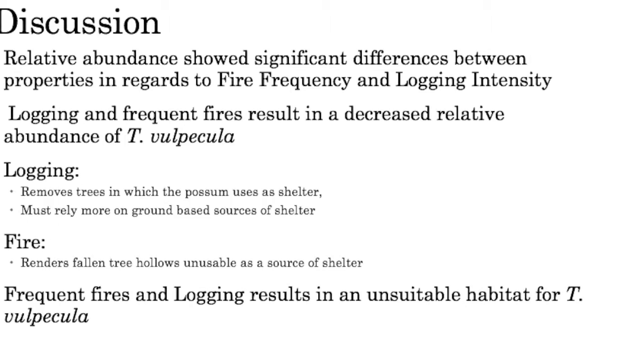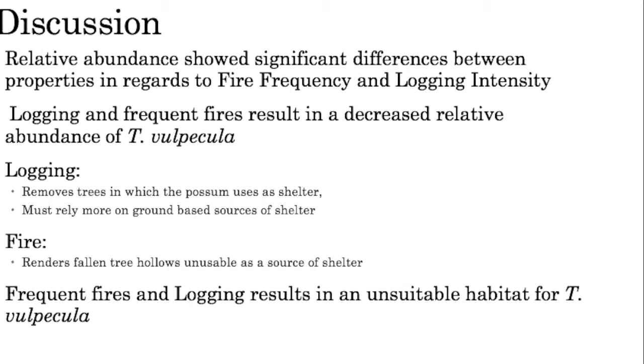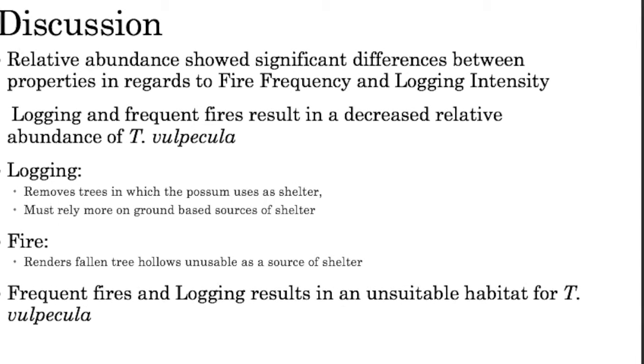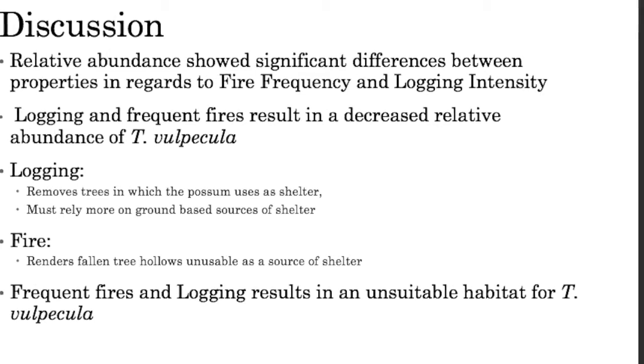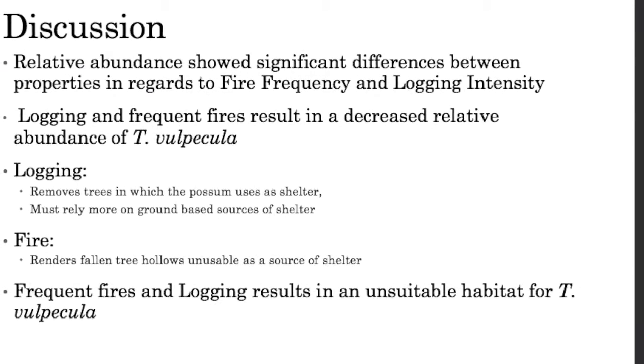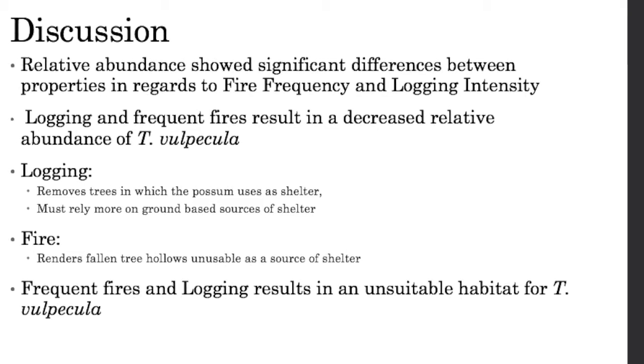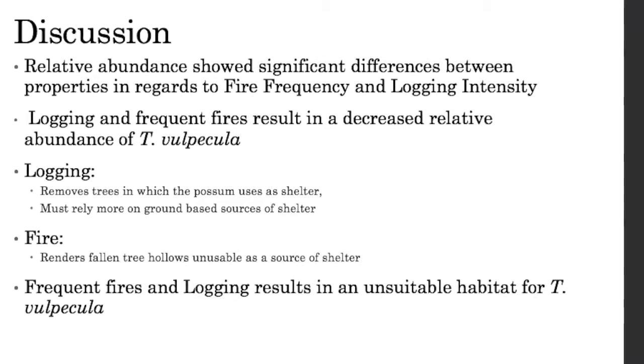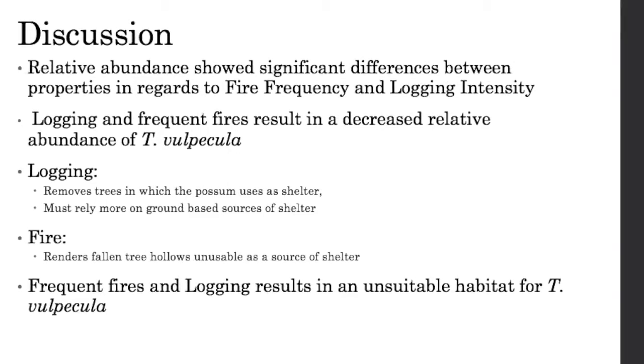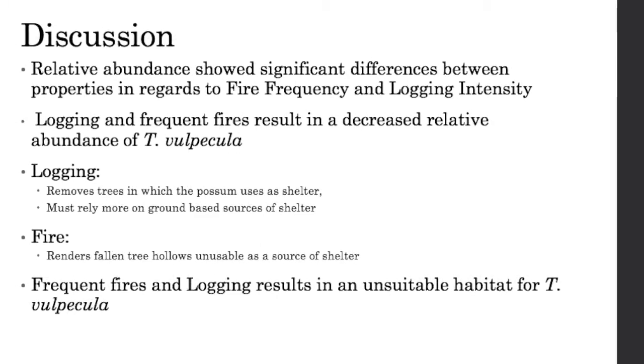Overall, both logging and frequent fires had an impact on the relative abundance of the common brush-tailed possum within the study sites. The common brush-tailed possum is a nocturnal species that relies heavily on tree hollows and hollow logs as a source of shelter during the day. Logging therefore reduces the number of possible sources of shelter for this animal, which may contribute to its low relative abundance in logged areas.